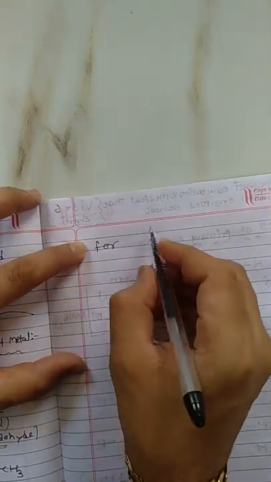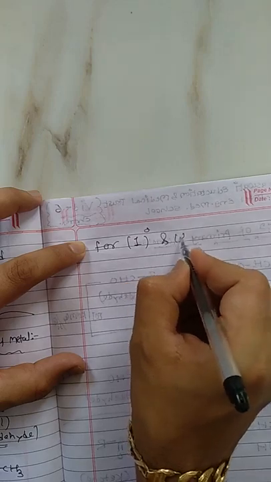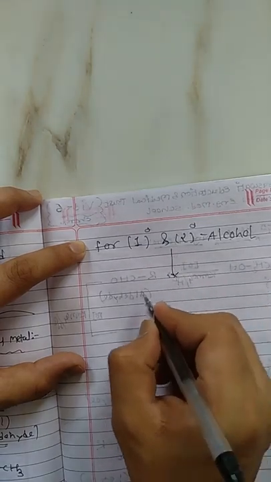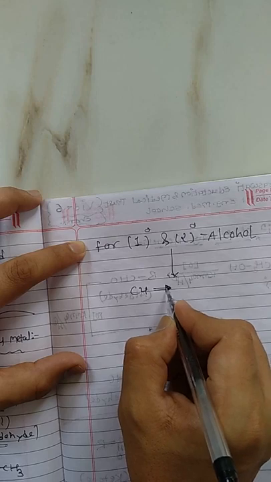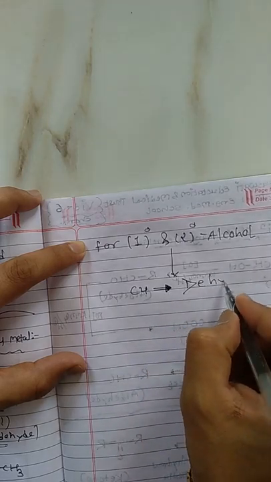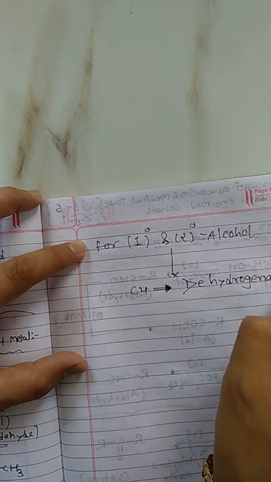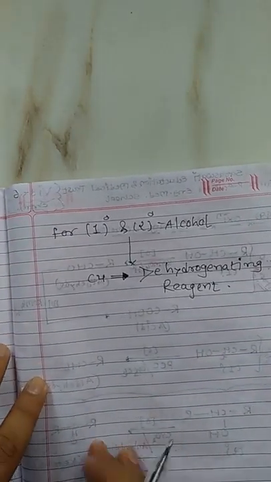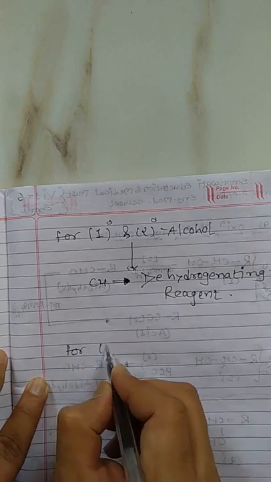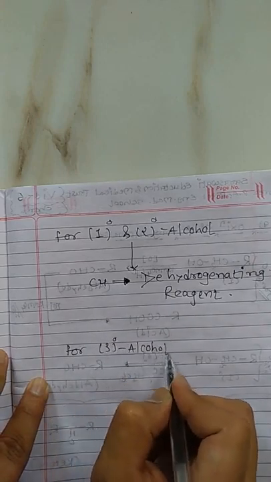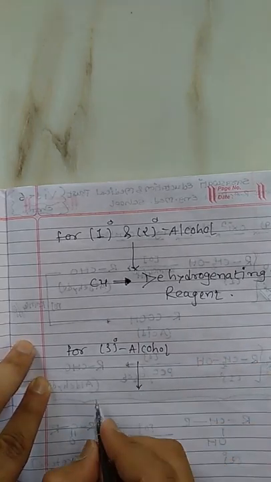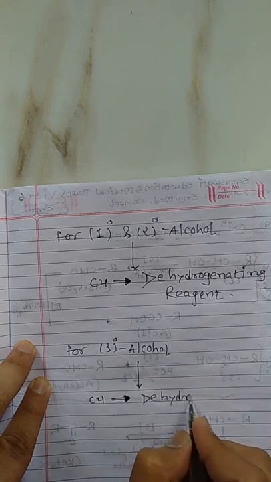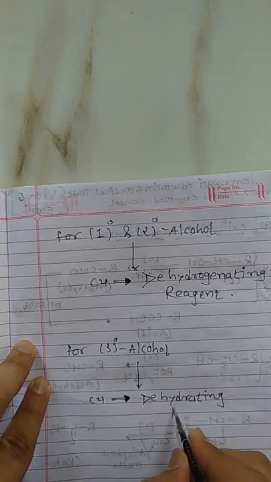For primary and secondary alcohol, copper acts as a dehydrogenating reagent, but for tertiary alcohol, copper always acts as a dehydrating reagent.